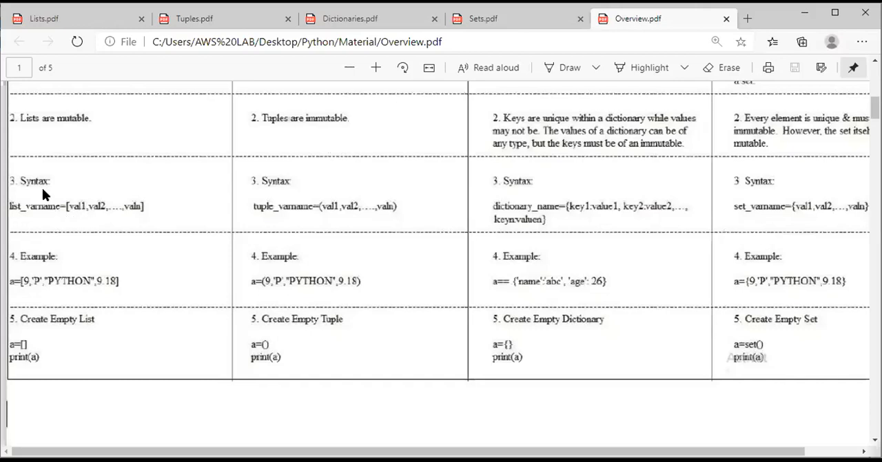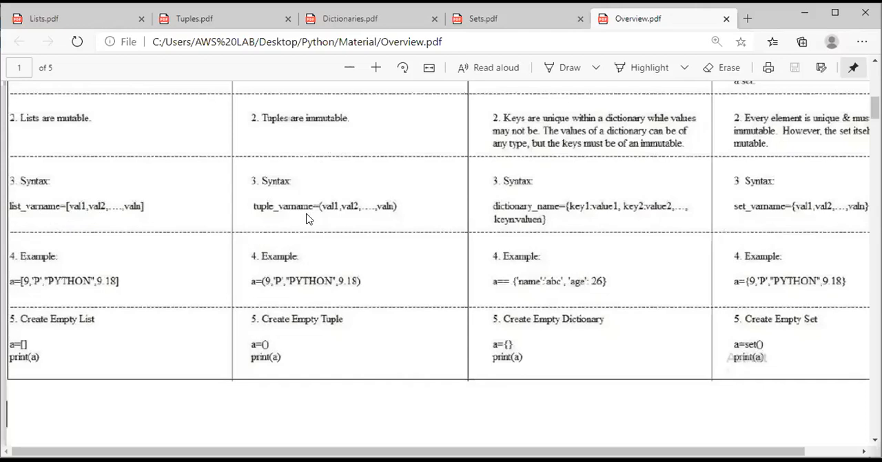Clear, everyone? So if it is a list, I need to mention list name equal to assignment operator, value 1 comma value 2 comma and so on, value n. All the values need to be placed in square brackets. In the same way, for the syntax of a tuple, we need to give the tuple name equal to assignment operator, value 1, value 2, and so on, value n, where all these values must be placed in parentheses.